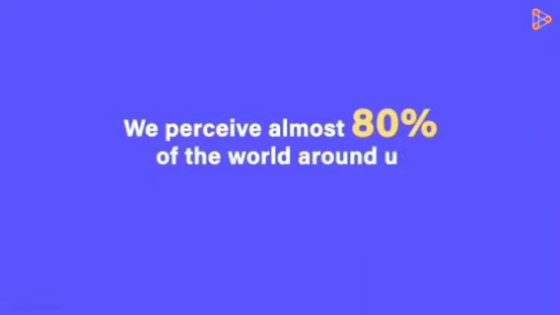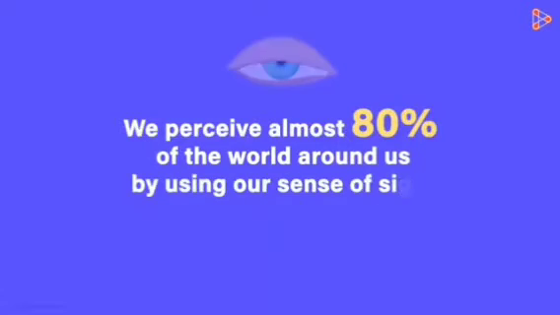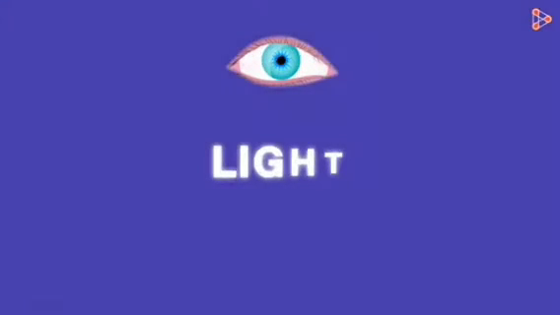Here is an interesting fact. We perceive almost 80% of the world around us by using our sense of sight. We see objects around us with our eyes. But then why don't our eyes see these objects in the dark? The answer to this question is light.